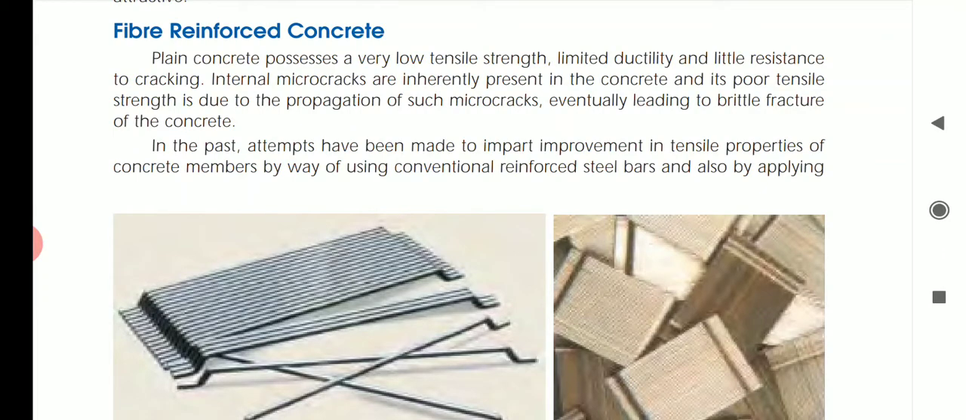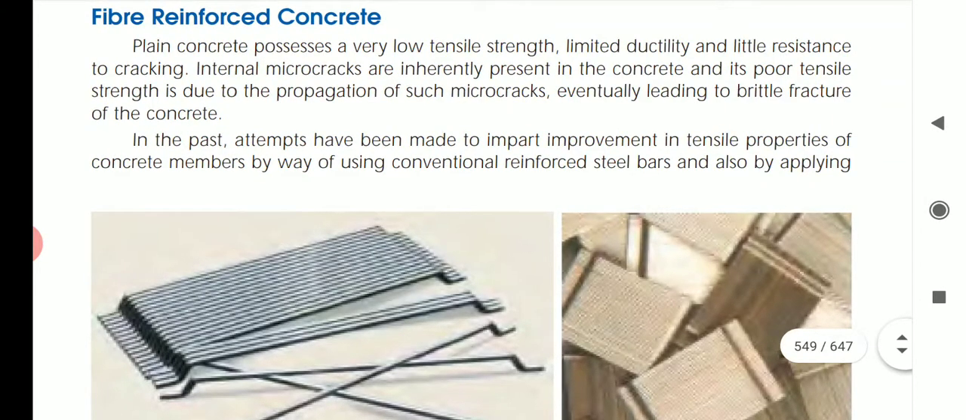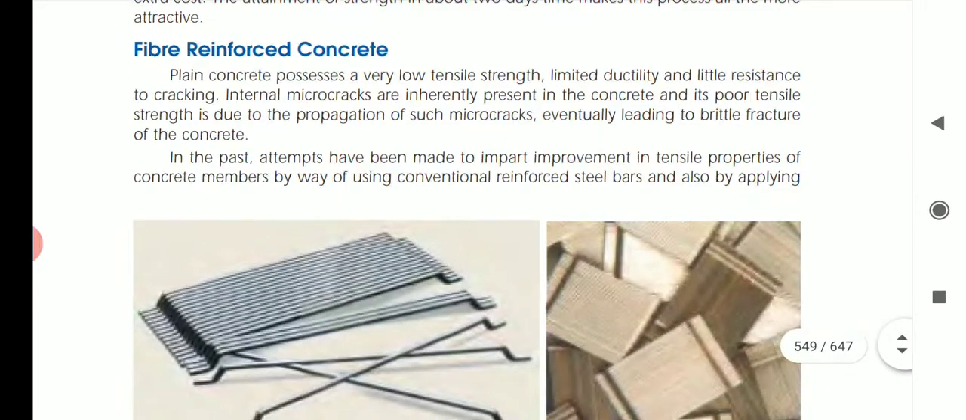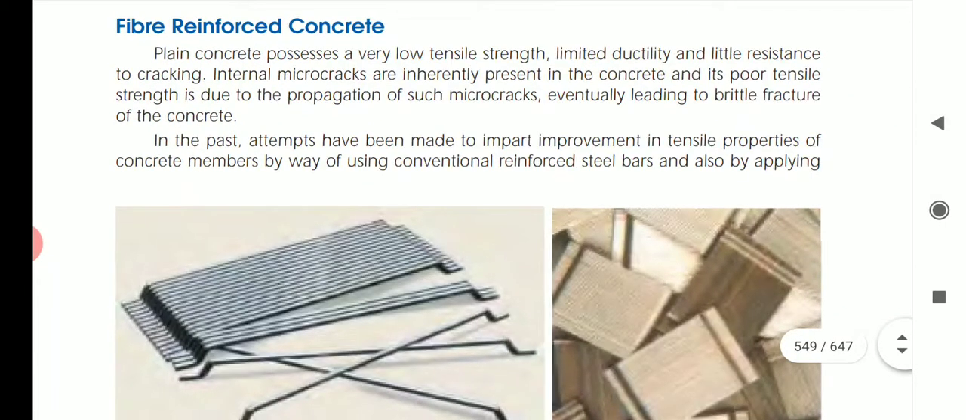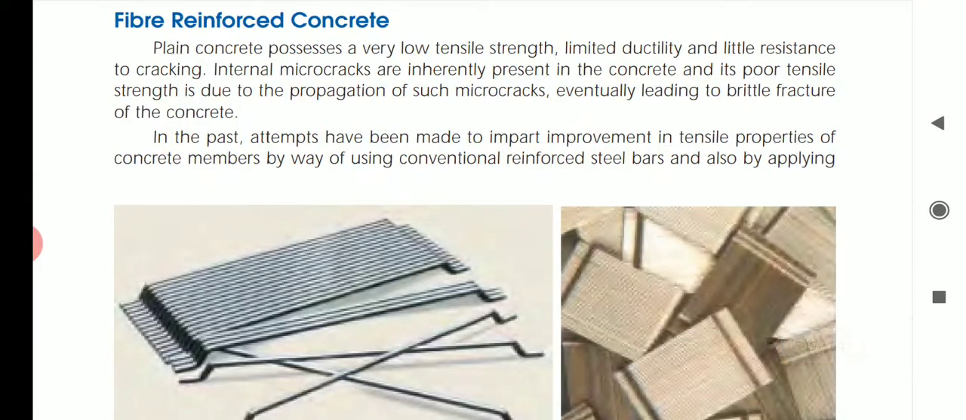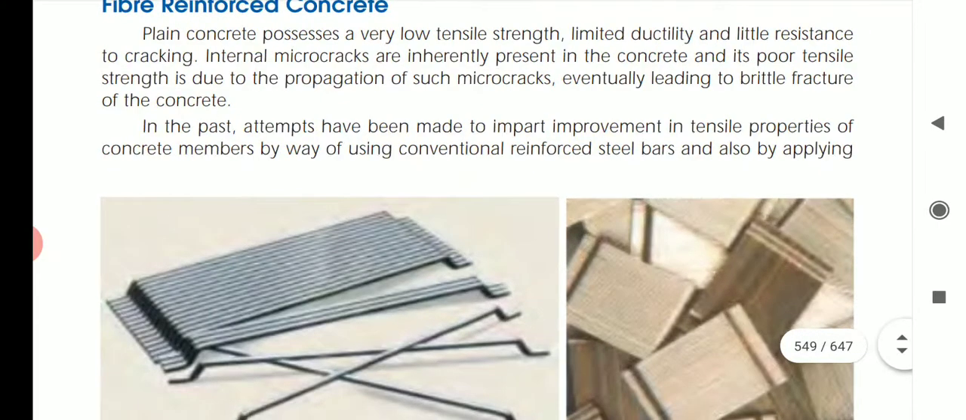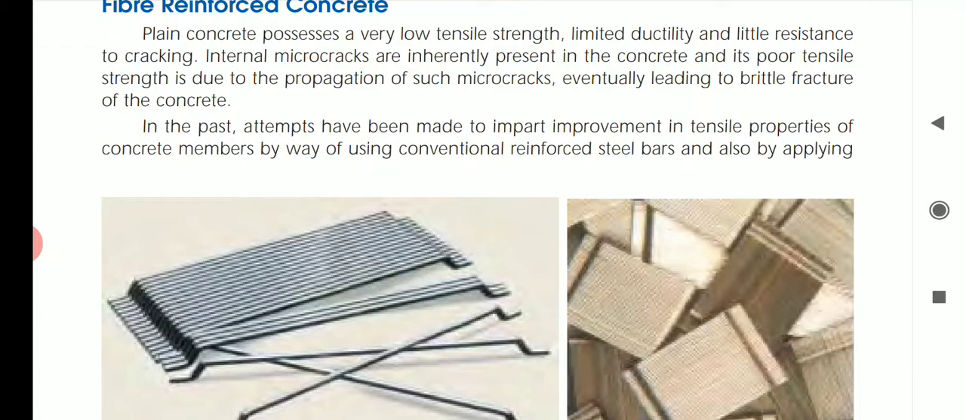Tensile strength is defined as the maximum strength sustained by a material when it is stretched. When you are stretching that material, the amount of strength it can sustain is called tensile strength. So we say that concrete is weak in tension, so it has a low tensile strength, limited ductility and little resistance to cracking, and internal microcracks are inherently present in the concrete and its poor tensile strength is due to the propagation of such microcracks, eventually leading to the brittle fracture of the concrete.